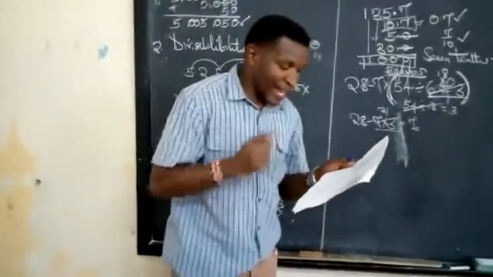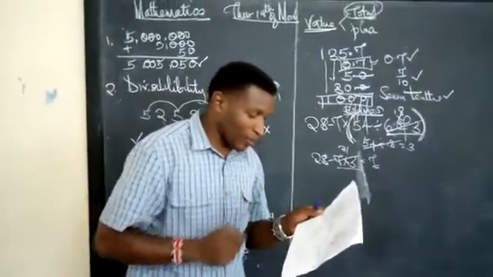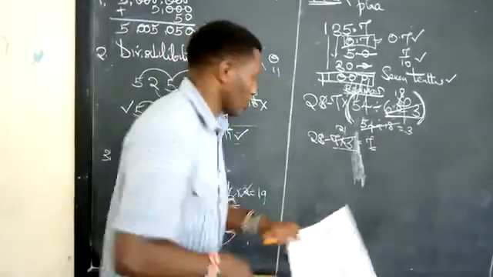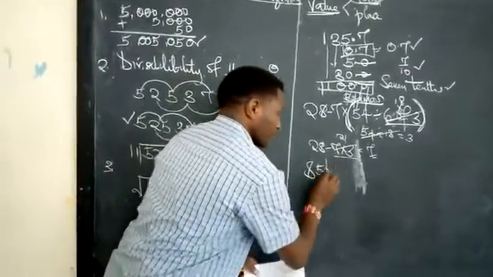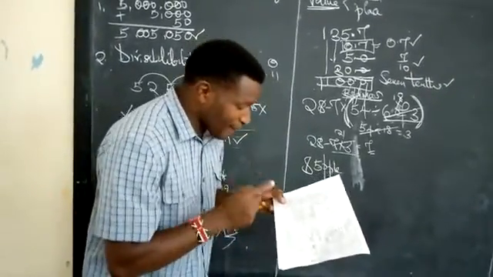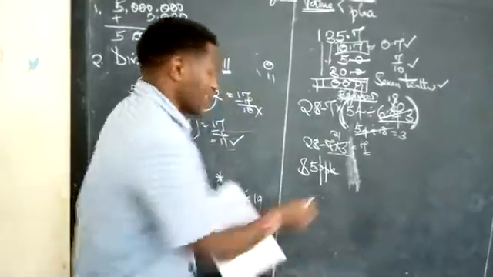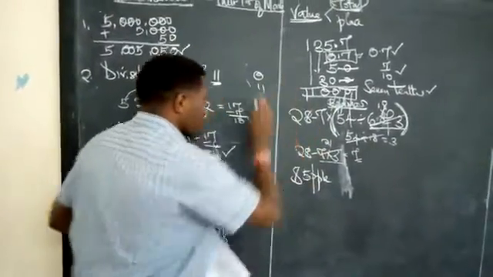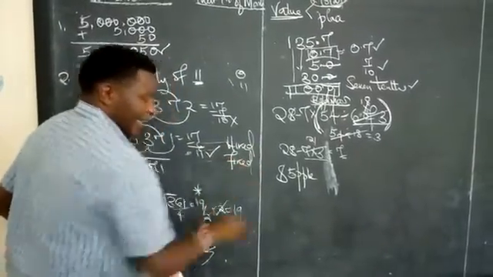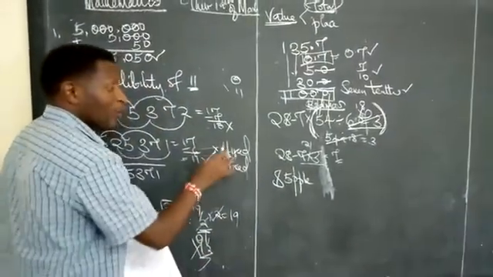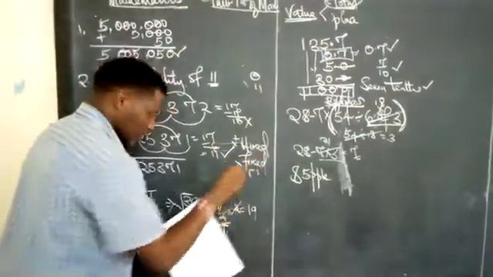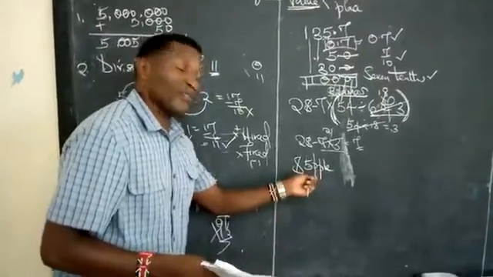85 people were hired to pick coffee in a certain coffee plantation. We call this indirect proportion. 85 people. They could be men, they could be women. We don't know. They were hired. However, 5 of them did not turn up. These are the people who were hired. Remember, we are using the word hired, and we also have the word fired. Be careful with these two words. When we hire, we add more. When we fire, we send away, and the number reduces.